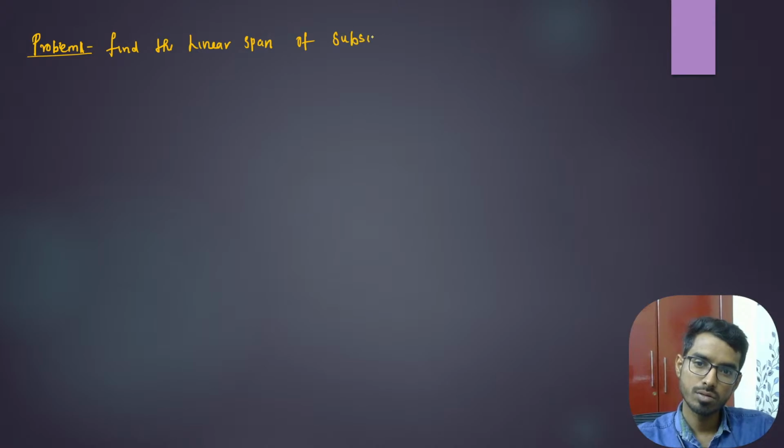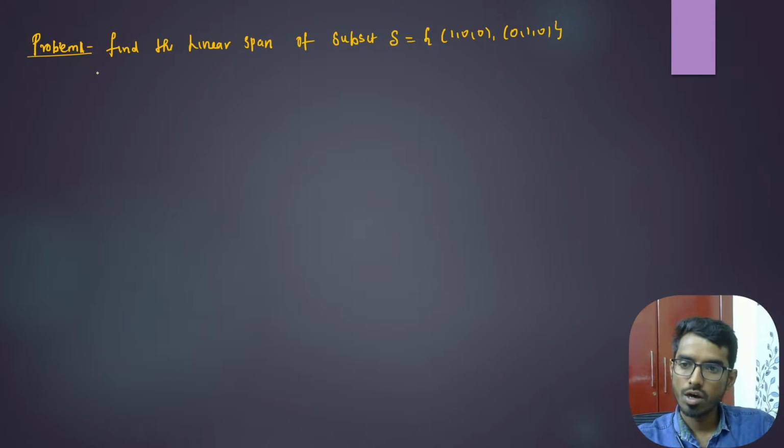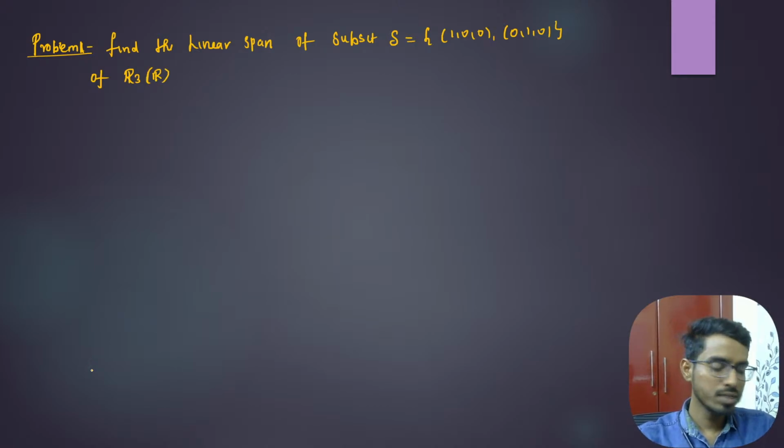Problem one is find the linear span of the subset S, which is (1, 0, 0), (0, 1, 0) of R3(R).